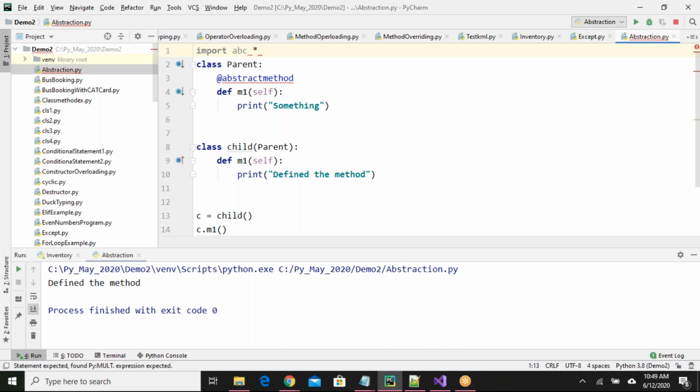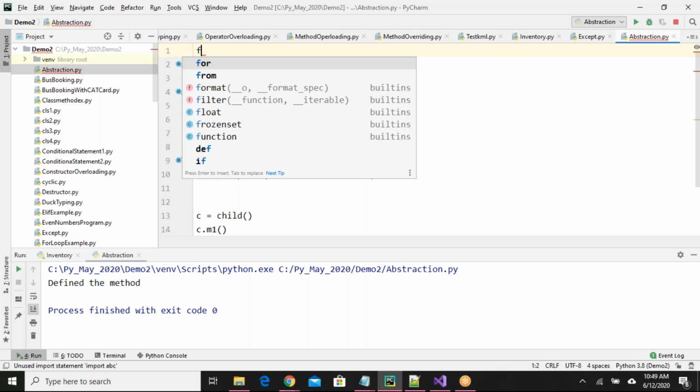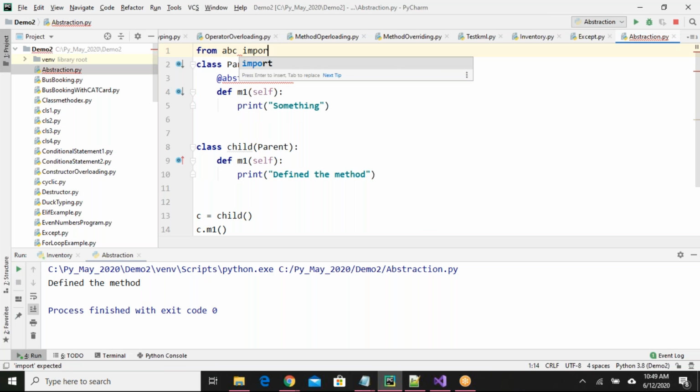Let me write it this way. From ABC import star. Done. Now if you see, the red color mark is removed. That means I have added the right module.